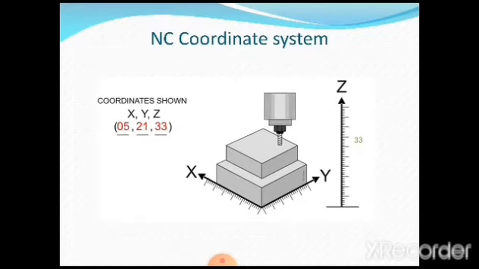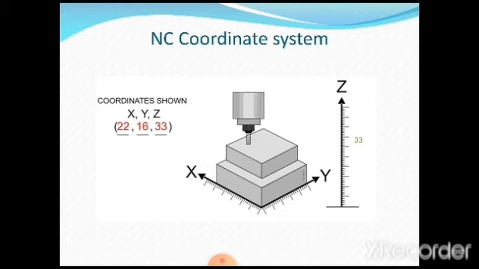Very, very important. You just have an observation. Let us have an observation very keenly here, how the movement of the tool is going to take place and how the coordinate values are going to change continuously. So only thing is Z we have not shown because we have fixed that Z value. So in that condition it is not showing because it is fixed at a particular level. So for that purpose only you are going to see the X and Y, but actually Z is also considered. That is very, very important.